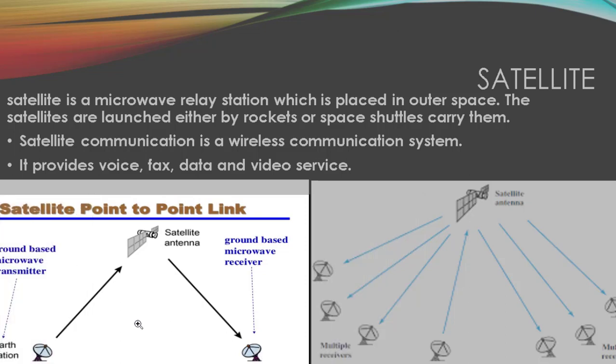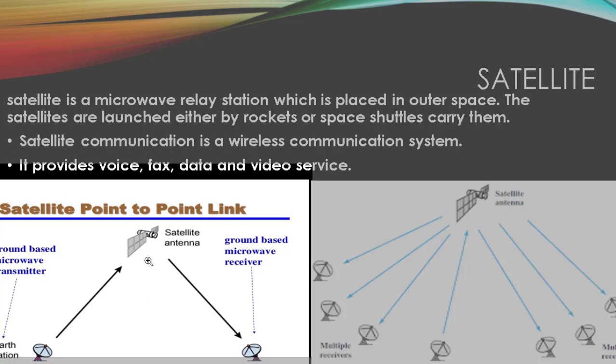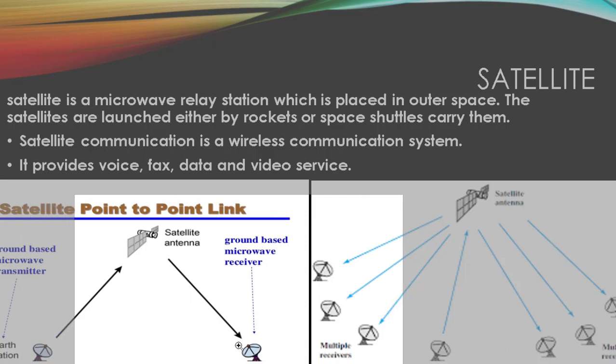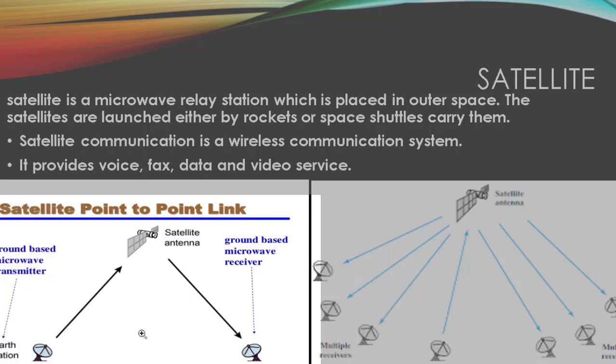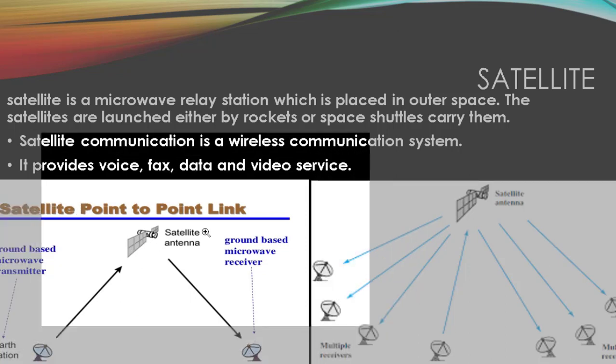So this is the transmitter and this is the receiver. The data is transmitted in the form of microwave to the satellite, and the satellite again transmits it to the receiver station. So this is called a point to point link.